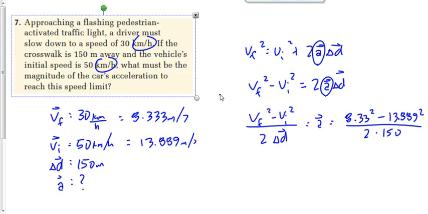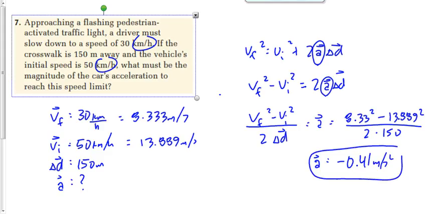Should be 2 digits. What does the negative mean here? Yeah, you can think of it in 2 ways, actually. You can think of it as a negative acceleration. So if you're moving to the right, it's an acceleration to the left. Or you can think of it as a deceleration. It's the same thing. If I'm moving to the right and I'm slowing down, then that's an acceleration to the left, a negative acceleration to the left.